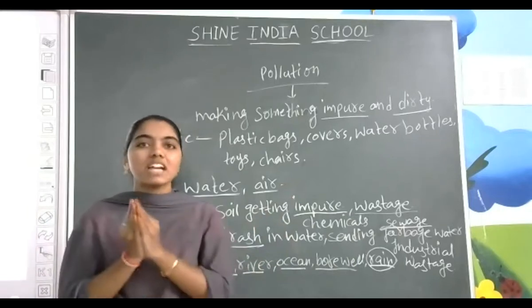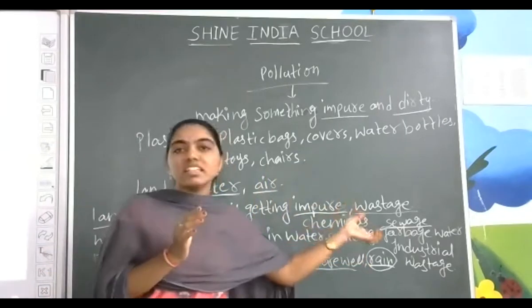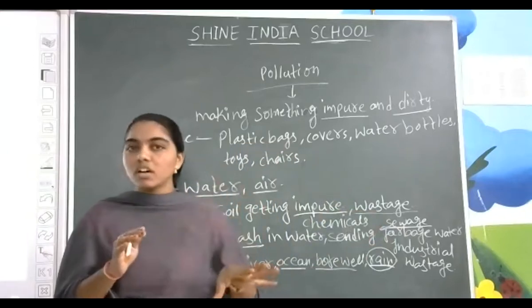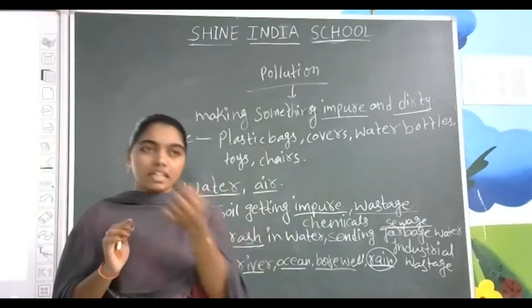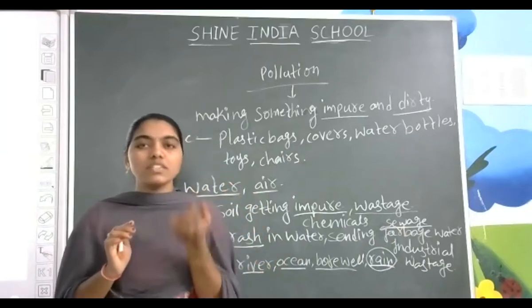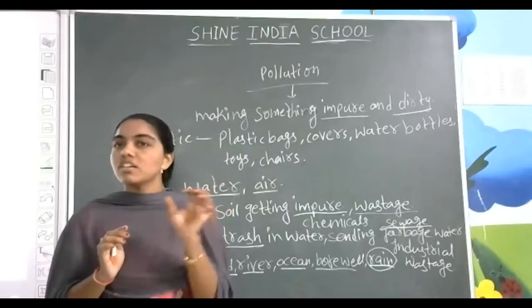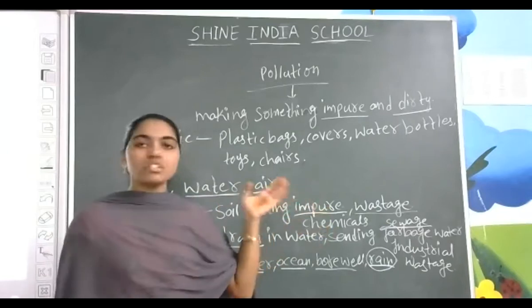Dissolved oxygen is converted into carbon dioxide if we are sending all this garbage or industrial wastage into the water, so the animals living in the water will die. If oxygen is not available, can we live without breathing oxygen? In the same way, animals need oxygen, so we should not send any of this wastage into the water.